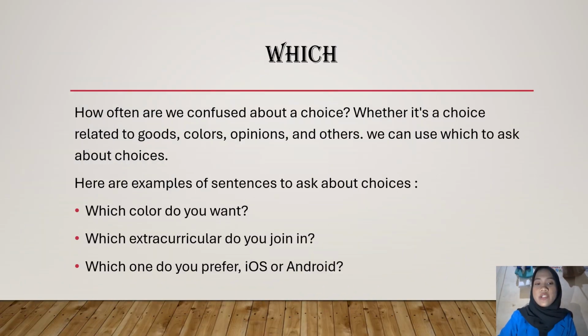Which. How often are we confused about a choice, whether it's a choice related to goods, scholarships, opinions, and others? We can ask which to ask about choice. Here are examples of sentences to ask about choice. Which color do you want? Which extracurricular do you join in? Which one do you prefer, iOS or Android?